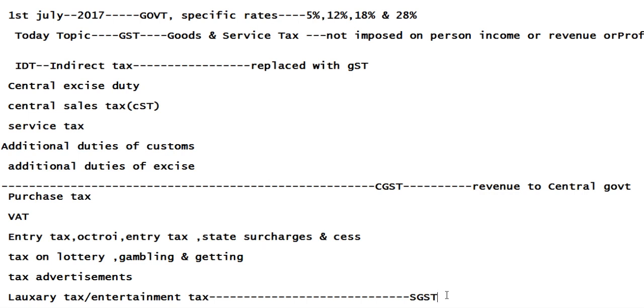So, in today's context, I will tell you some of the areas why this concept was introduced.